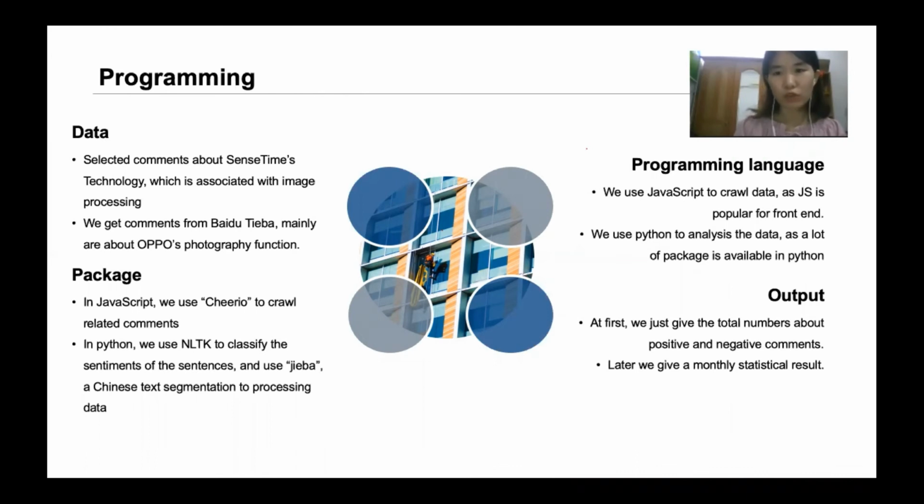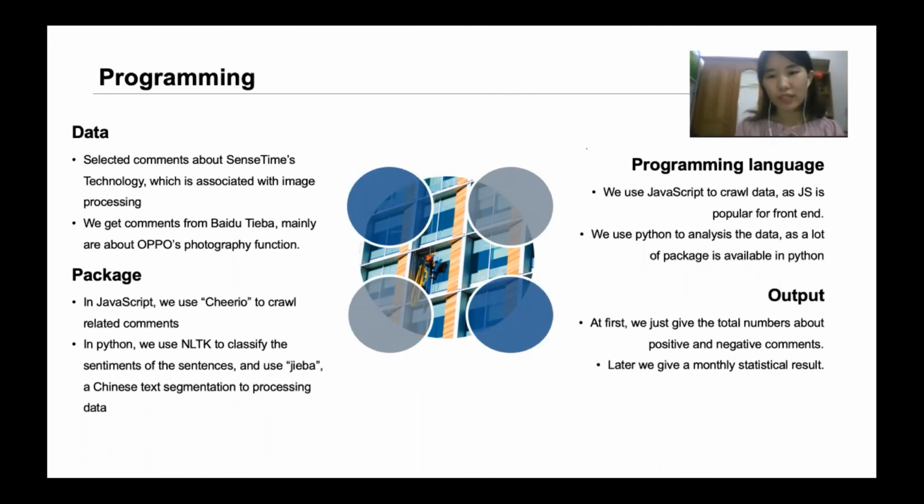The second part is programming language. We first use JavaScript to crawl data, as this language is popular for front-end. And we use Python to analyze the data, as a lot of packages are available in Python. In packages, we use Cheerio to crawl related comments in JavaScript, and in Python, we use NLTK to classify the sentiments of sentences. We also use Jieba, a Chinese text segmentation package, to process data.